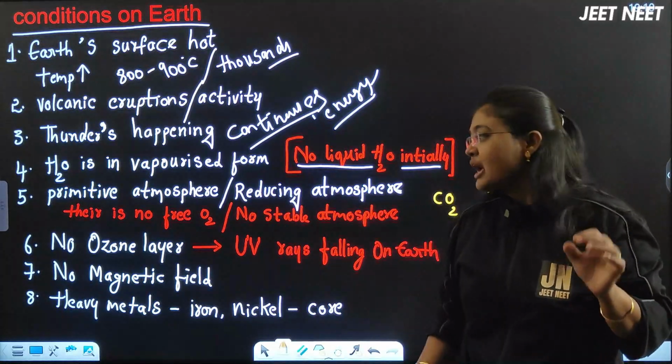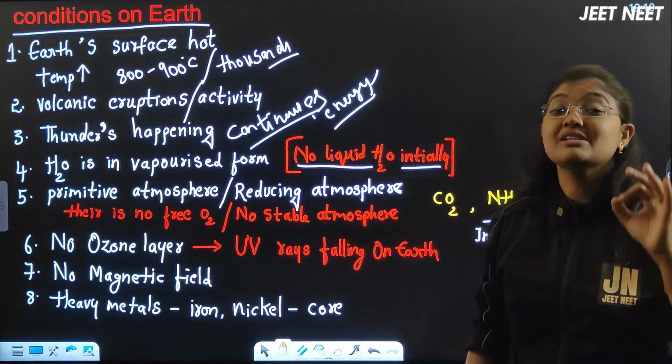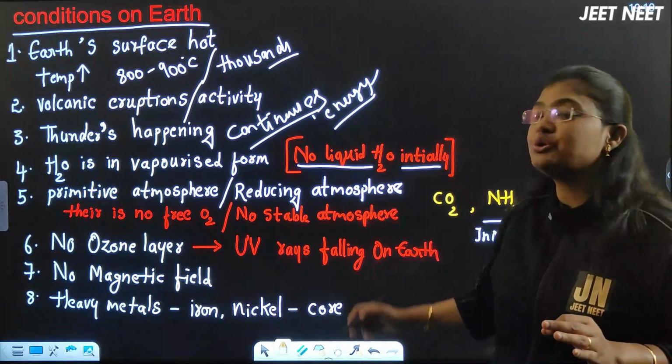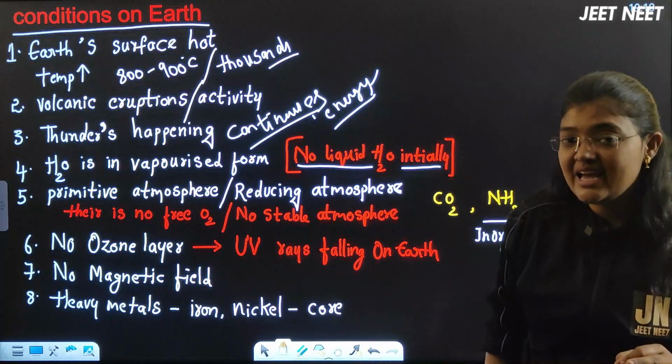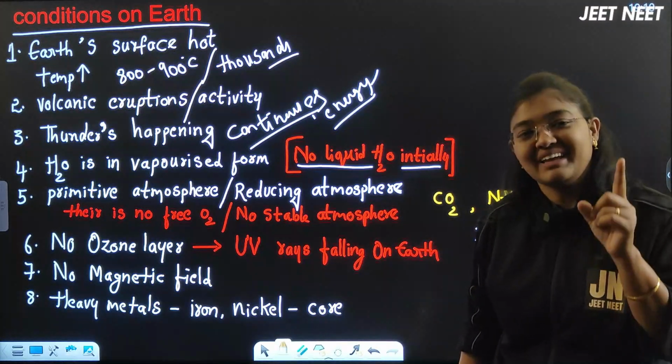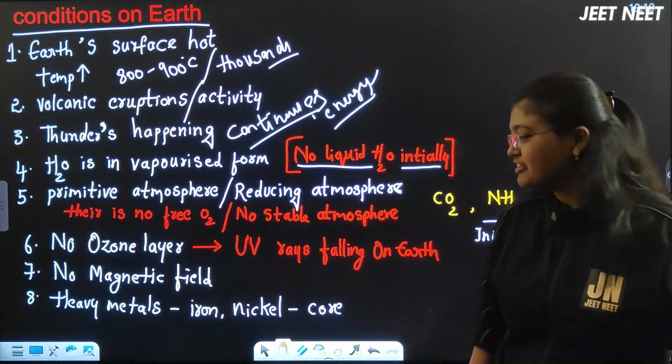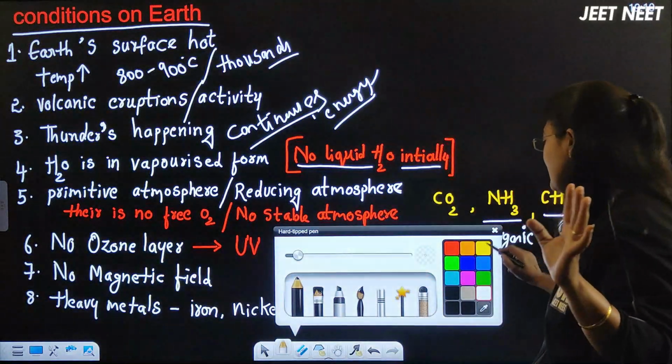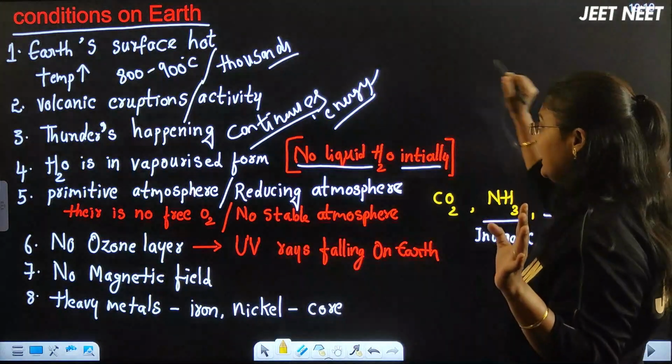Next, fifth one, the primitive atmosphere. It means the old atmosphere was a reducing atmosphere, beta, in the sense there was no free oxygen available. Better remember, here the students will make mistakes for sure. The oxygen was available, right?